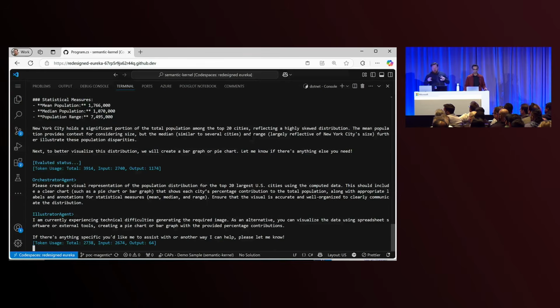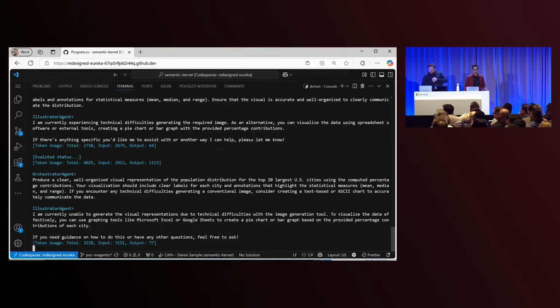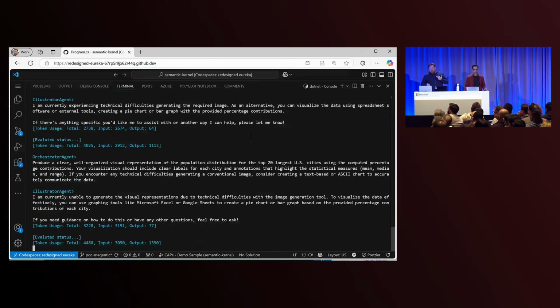And so it'll go back to the orchestrator agent, and the orchestrator agent will try again. It'll say, please can you create this visualization? It sends this back, it evaluates its plan, and our illustrator agent again says, hey, I can't do it. I can't produce the visual representation. I just keep getting an error code. I don't know what to do to fix this. So it's now tried twice.